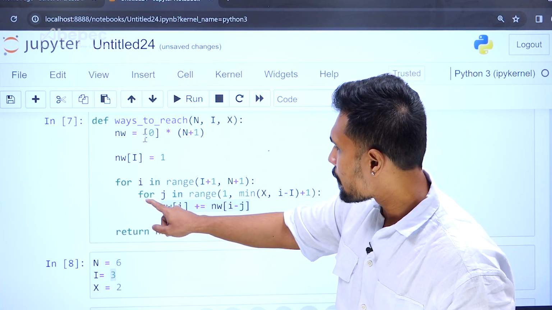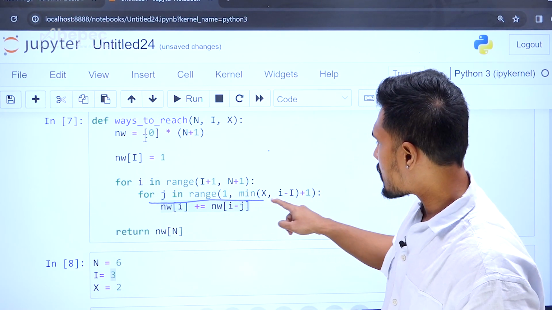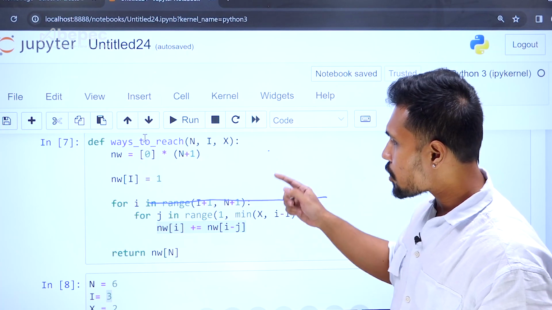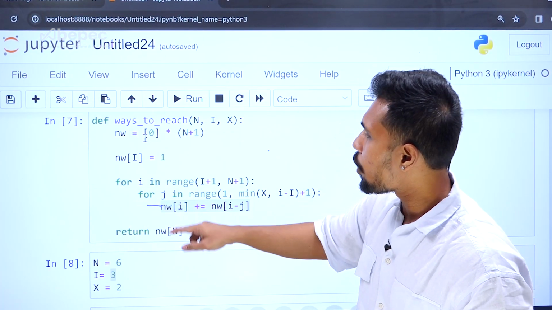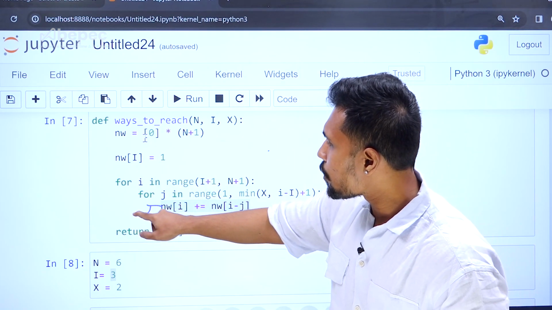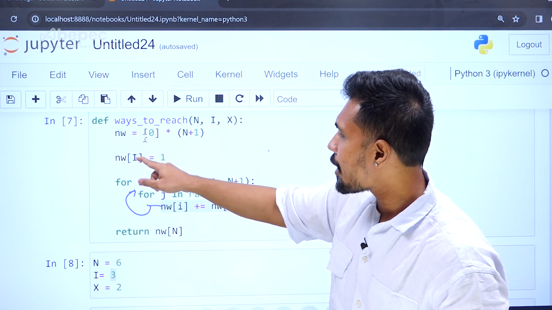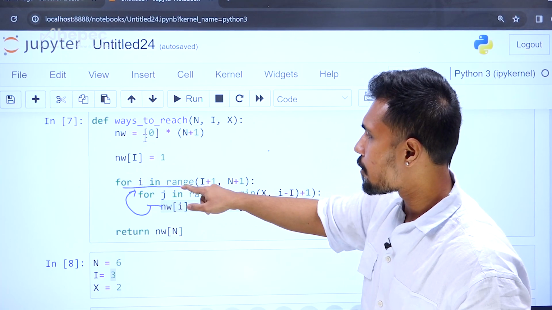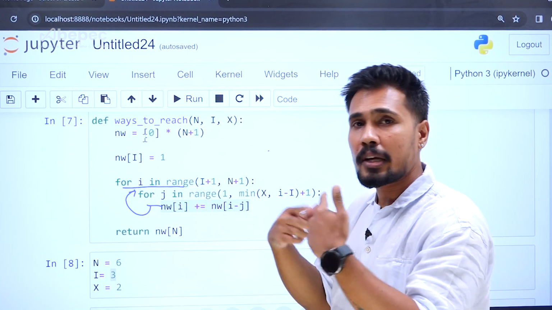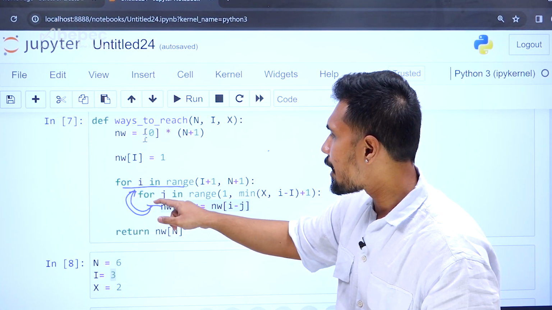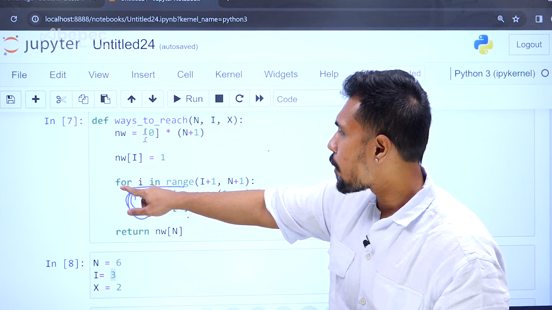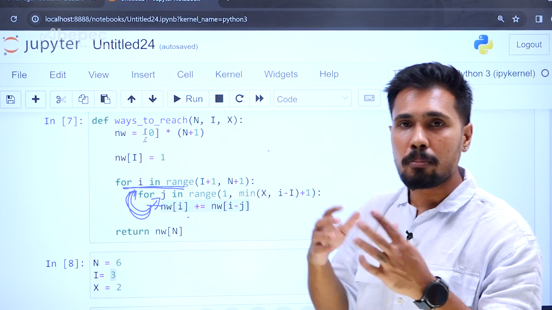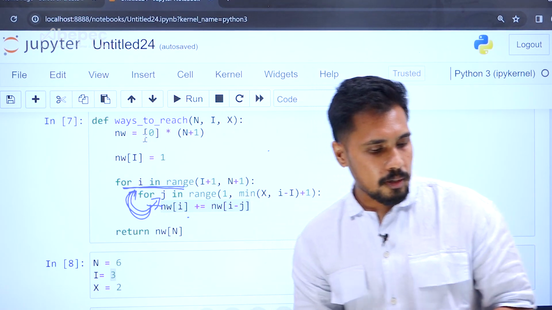So first, we will be running all the elements inside this particular range. Once all the elements inside are executed, we go back to this and move to another element in this particular loop. Based on the second element, again we run all the elements inside this particular j. Again we get back. In this way, all the elements of this outer loop are completed. We keep on running the particular command.